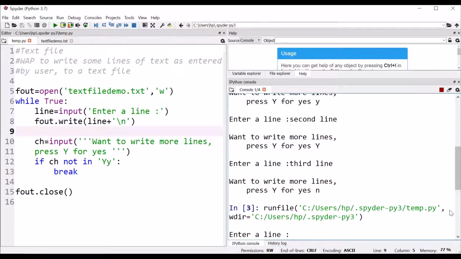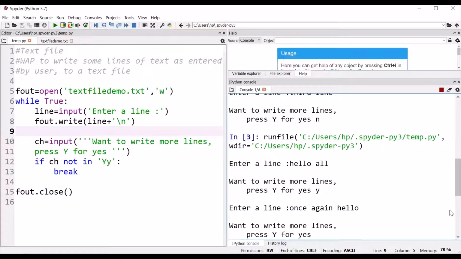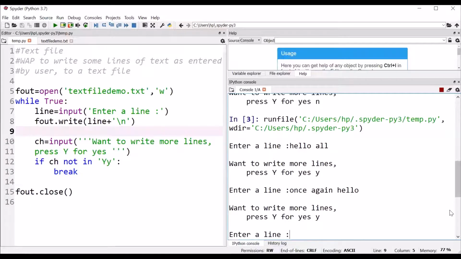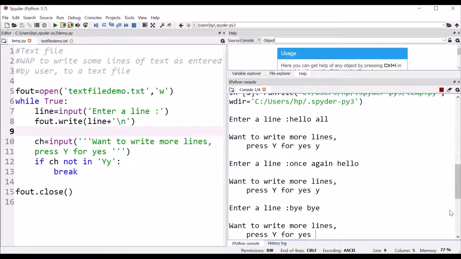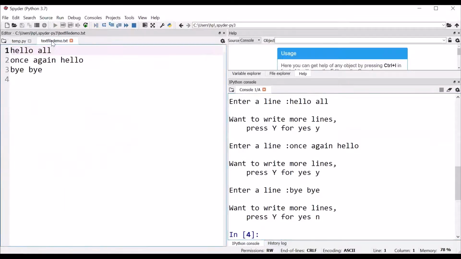Enter line. Hello all. Yes. Once again. Yes. Bye bye. Let us see the output of the file. You can see all are coming in different lines. All right.